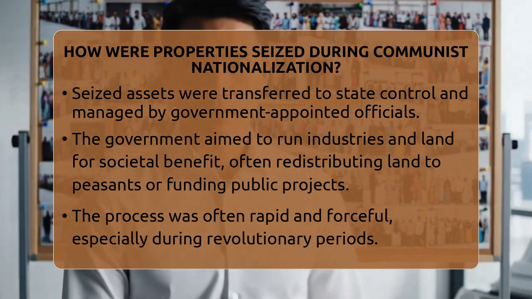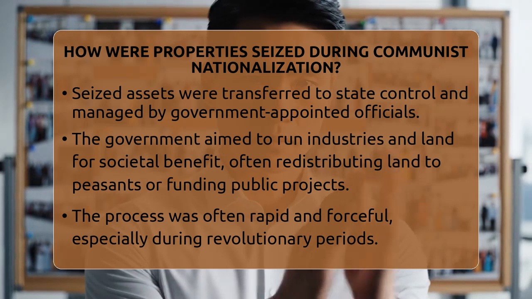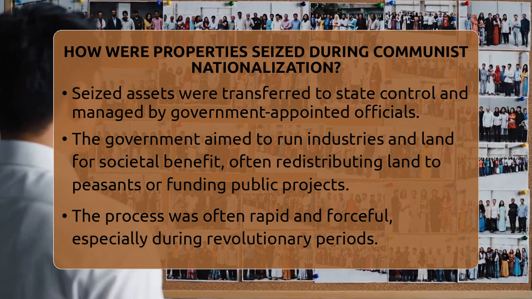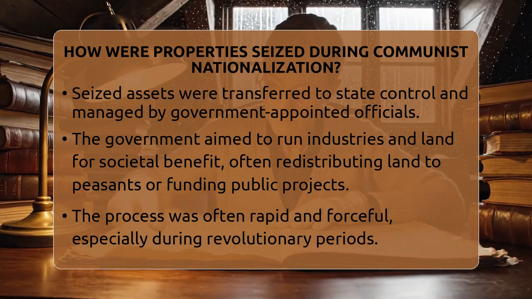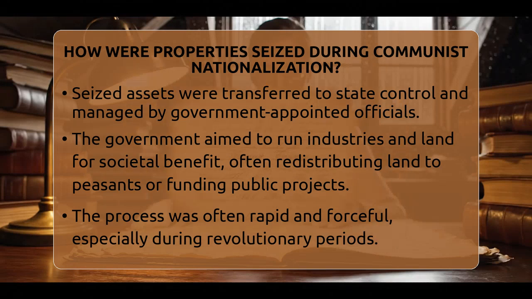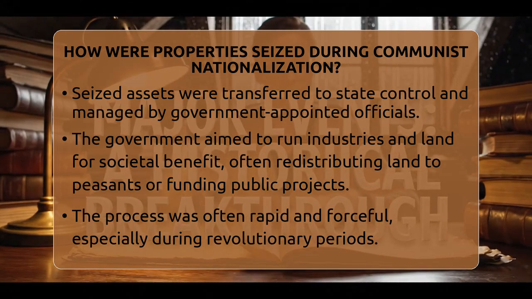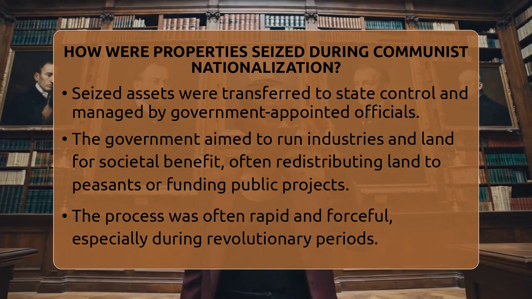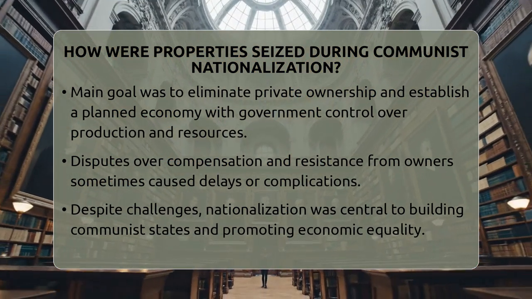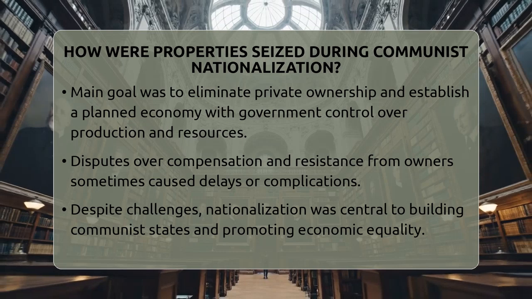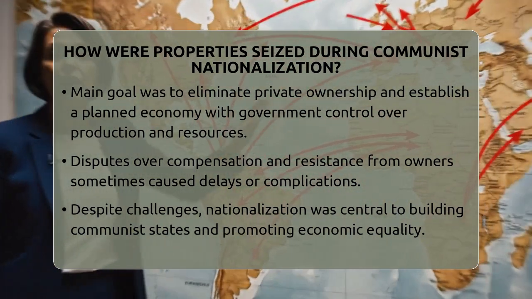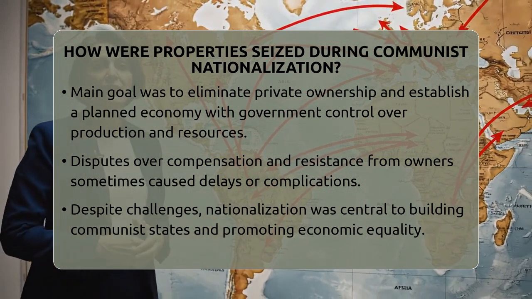In many cases, seized properties included large farms, factories, banks, and land holdings. The government would often redistribute land to peasants or use the resources to fund public projects. The process was quick and often forceful, especially during revolutionary periods. The main reason for seizing properties was to eliminate private ownership and create a planned economy. This allowed the state to control production, set prices, and direct resources toward national goals.